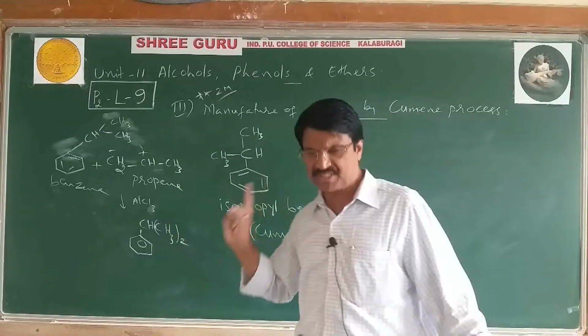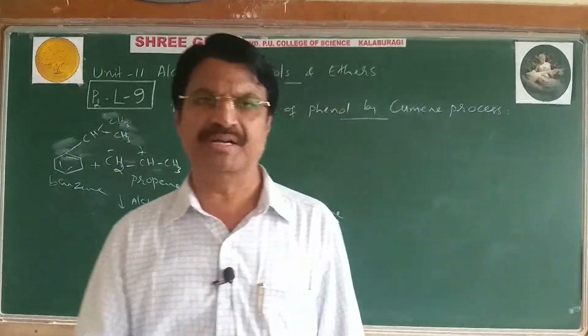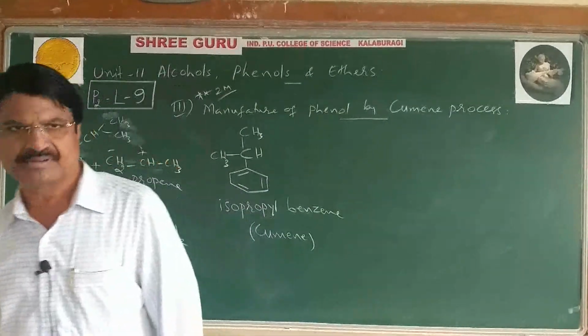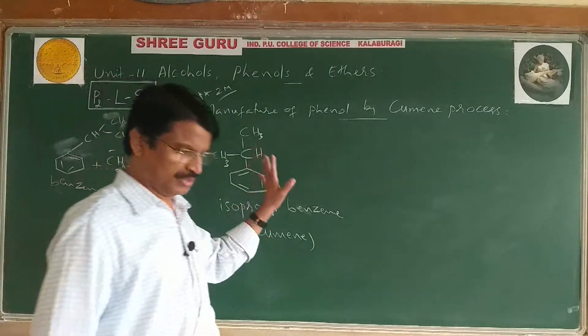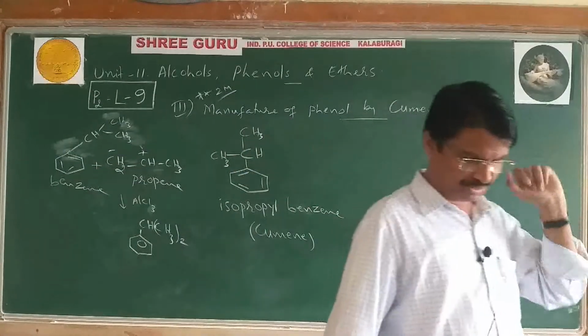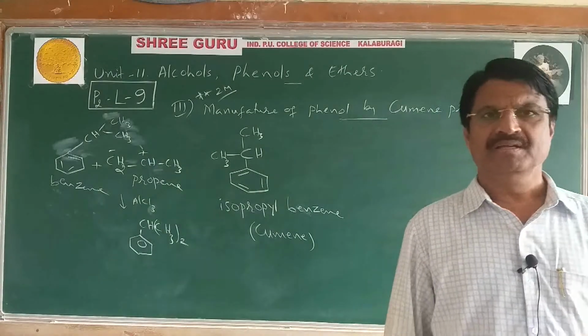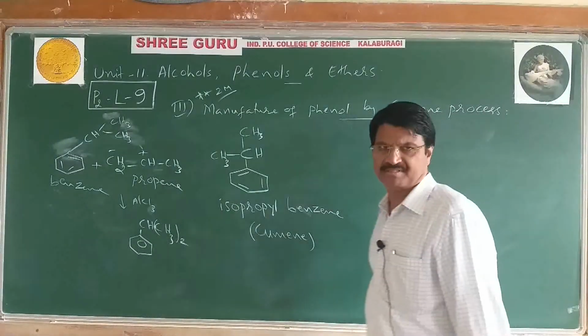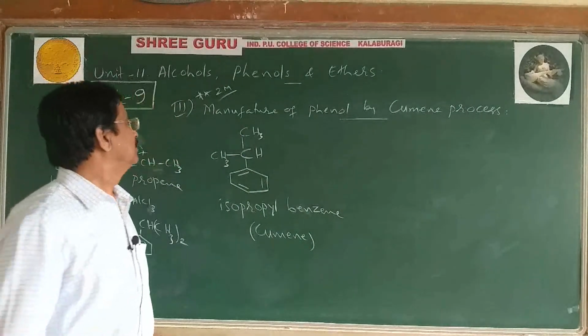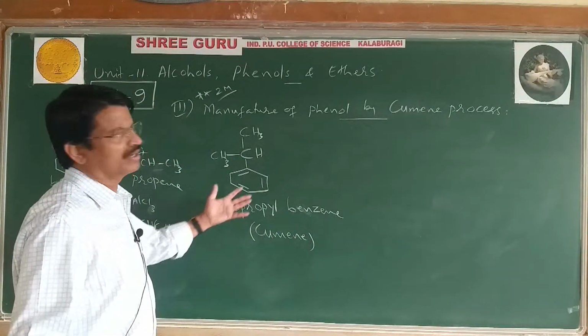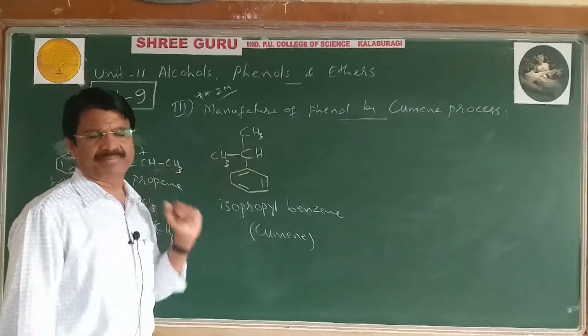Important is the conversion of isopropyl benzene or cumene into phenol. Now see, in industry, the best method used is which one? The cumene process. In the modern or recent method, yes, this method is used in industries. To get phenol on a large scale, we take first cumene.